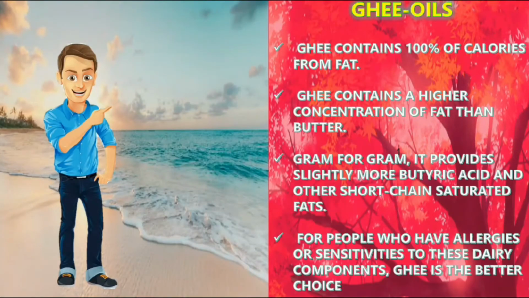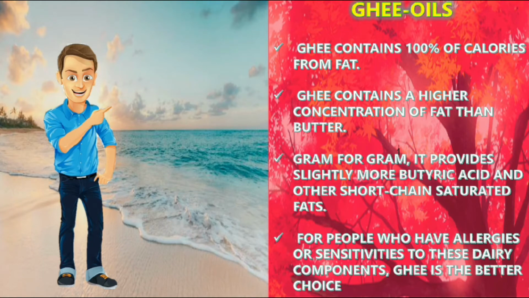Ghee oils. Ghee contains 100% of calories from fat. Ghee contains a higher concentration of fat than butter. Gram for gram, it provides slightly more butyric acid and other short chain saturated fats. For people who have allergies or sensitivities to these dairy components, ghee is the better choice.